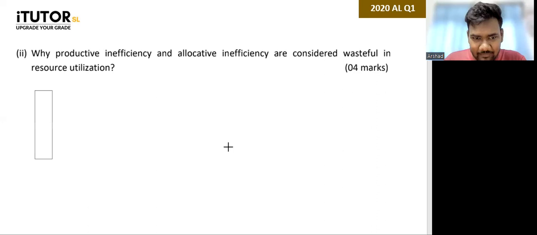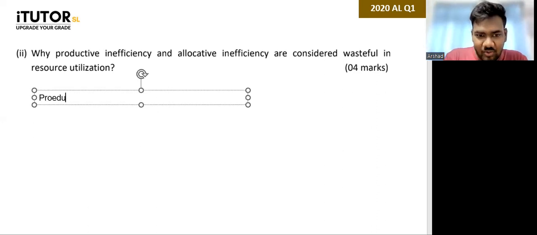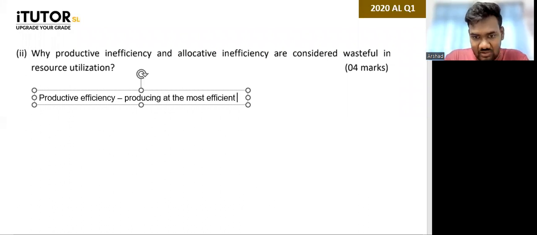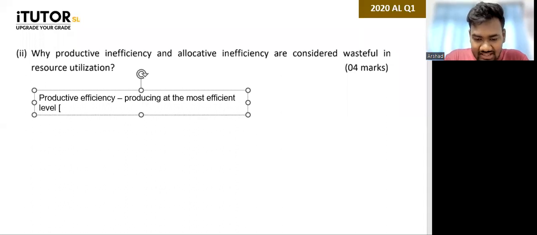So you can say, first of all, what is productive efficiency? Productive efficiency is where the economy is producing at the most efficient level, or in other words, the level where the cost is minimized.